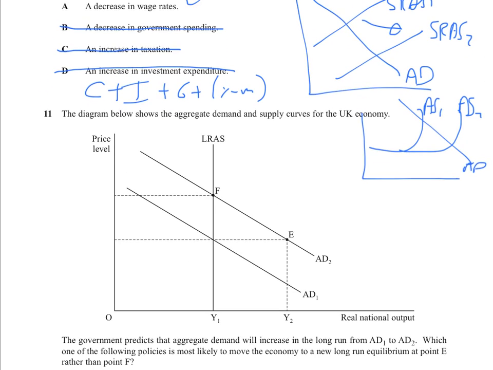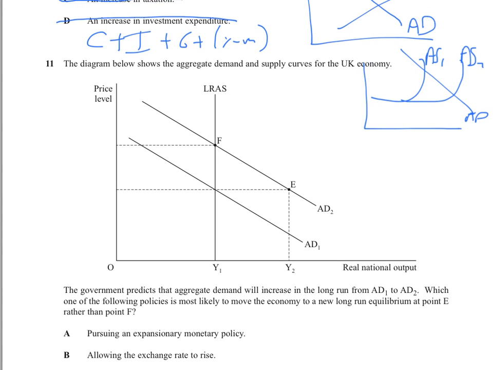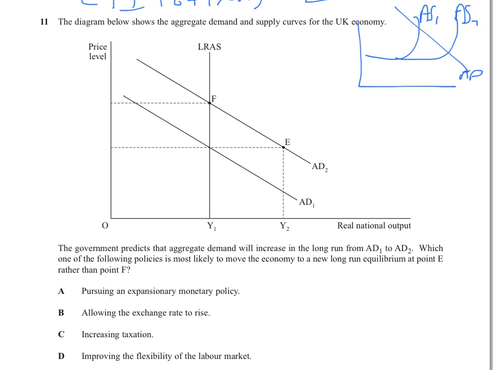Right, question number 11. These ones are a joy. They're easy. So what's happened is AD... Now, the only way you could go wrong is by not reading it. Right, AD's gone to the right, and they've got E randomly just here. Are you wondering why they've got E randomly on that line? There's nothing making it go through that point. But you'll work it out in a second, right? The government predicts that aggregate demand will increase in the long run from AD1 to AD2. Which of the following policies is most likely to move the economy to a new long-run equilibrium at point E rather than point F?